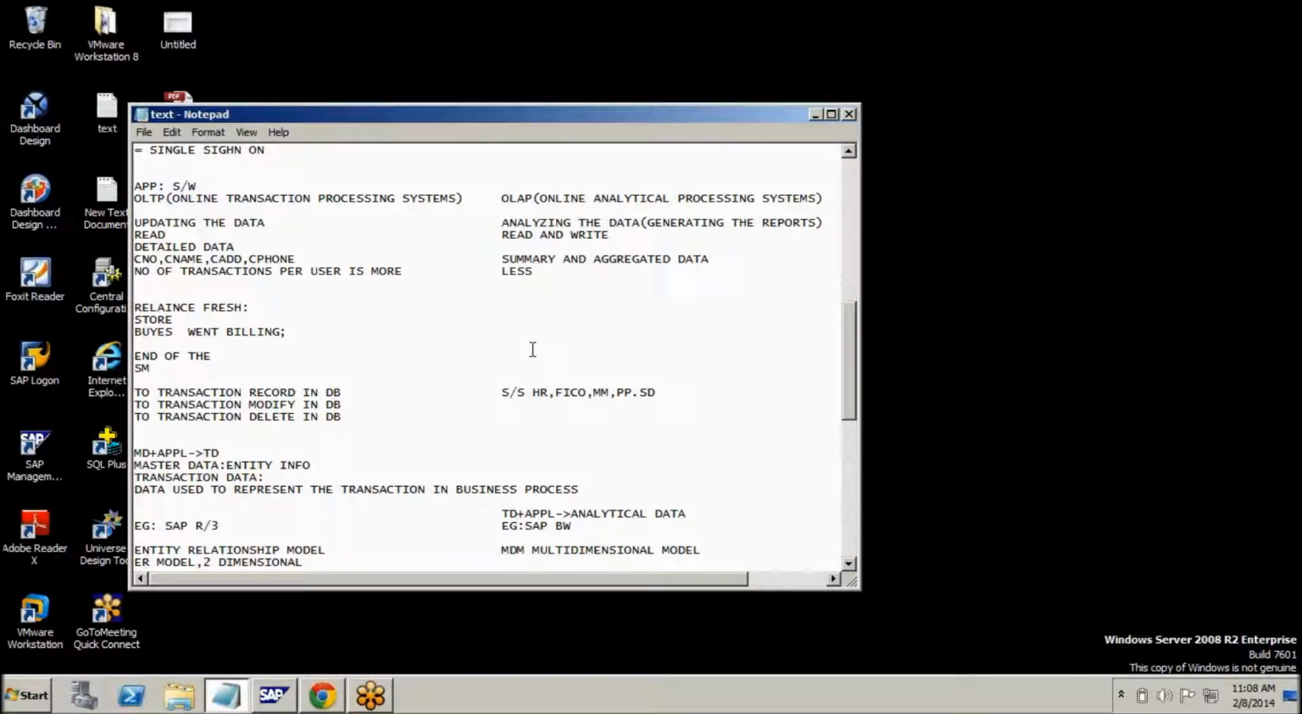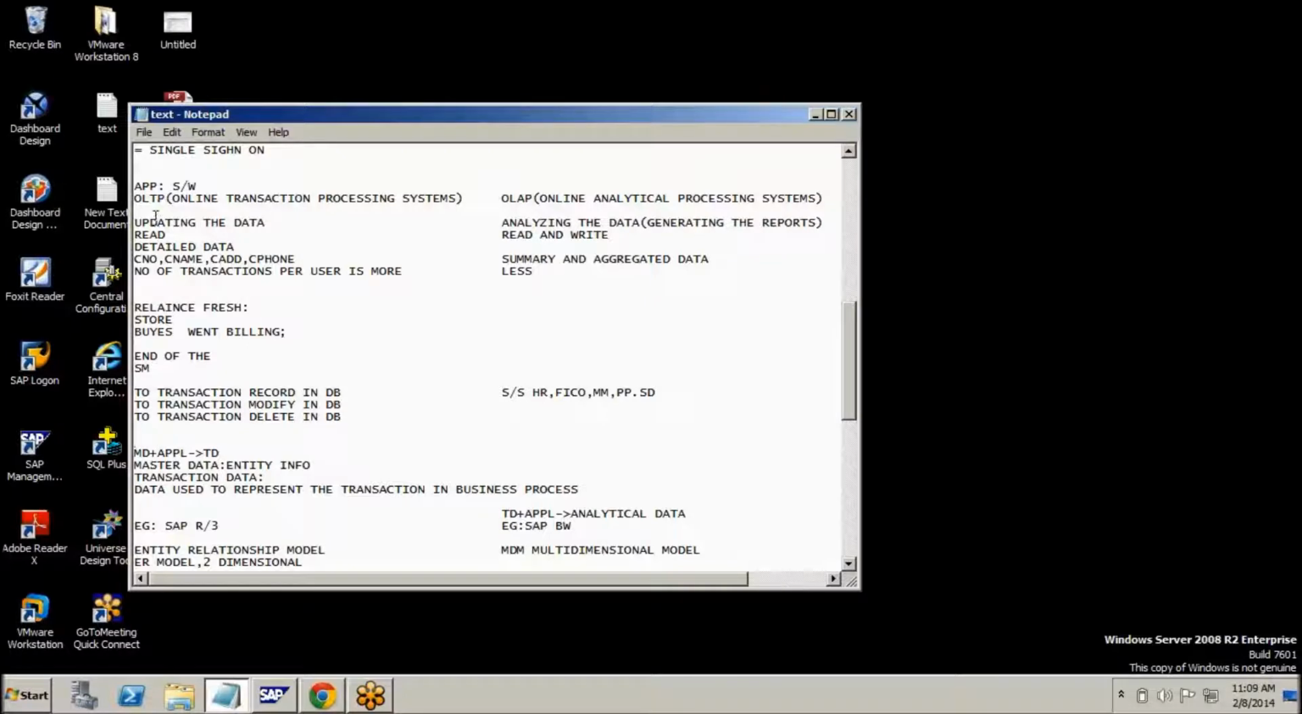Information, total information, we can call them an entity information. Here, in the terminology of SAP, look at this on the screen: master data plus application, I am getting transaction data. What do you mean by master data? Master data means the detail level of any entity information.